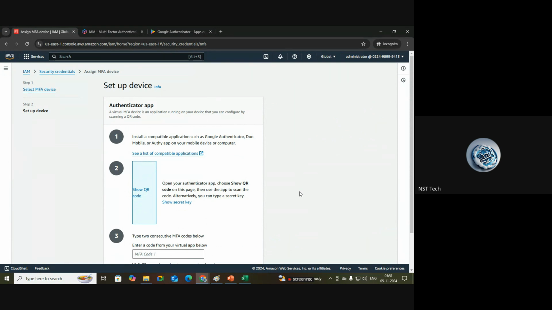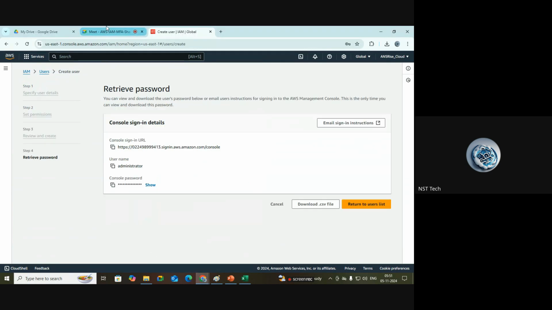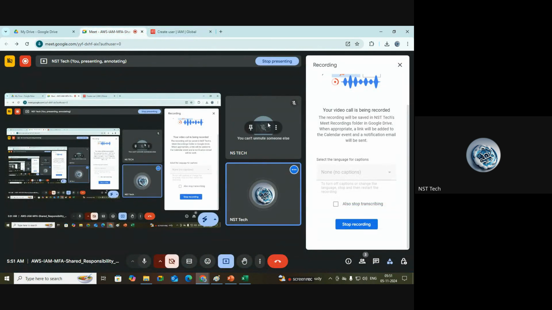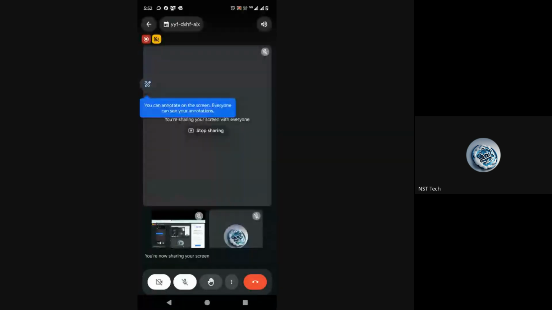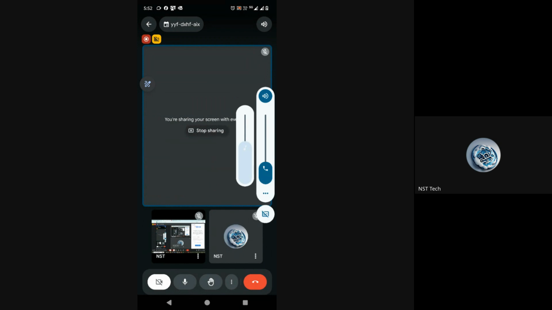So let me share my mobile screen once. Let me check whether I am able to show you or not. Okay, so you're able to see my mobile screen.